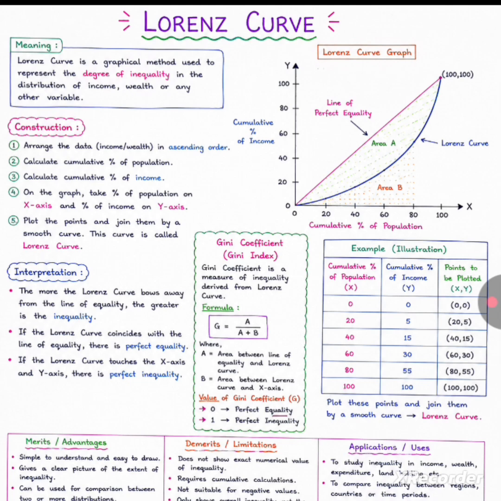The farther the Lorenz curve is from the line of equality, the greater the inequality. Some merits, demerits and applications: used to study inequality in income, wealth, expenditure, land holding, etc. To compare inequality between regions, countries and time periods. Used in economics, geography, sociology and planning.